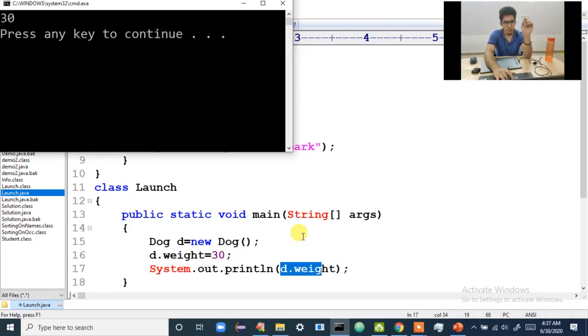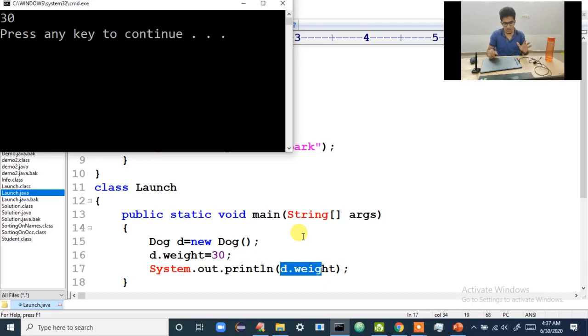I hope you have understood. If you want to call a method, you have to create the object, then using that object reference, you have to call the method. I hope this is clear.